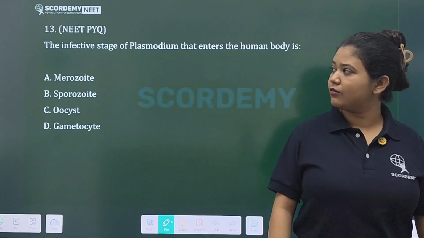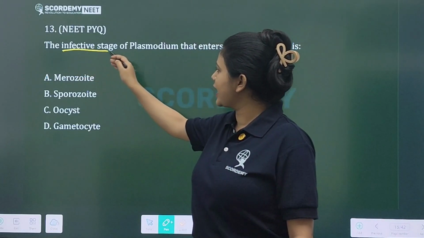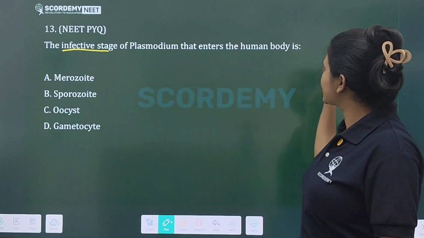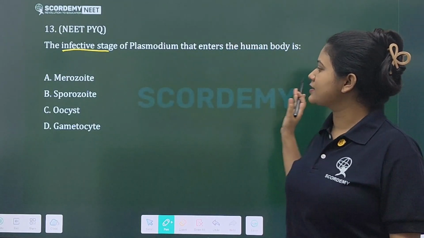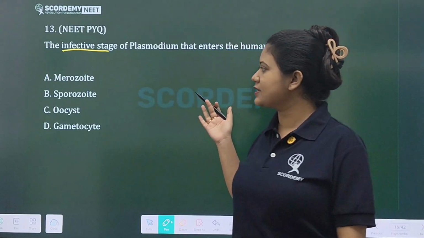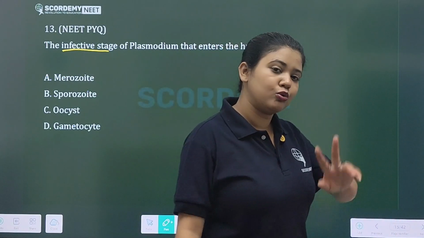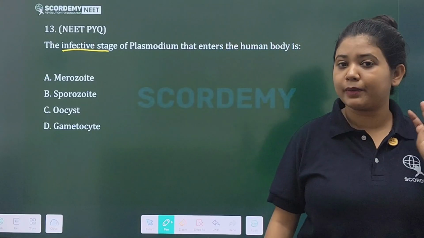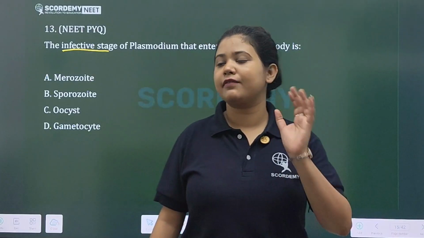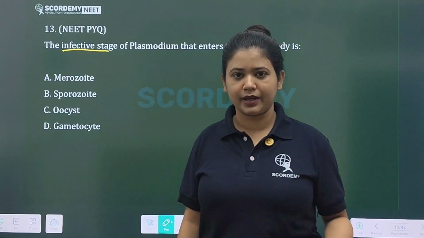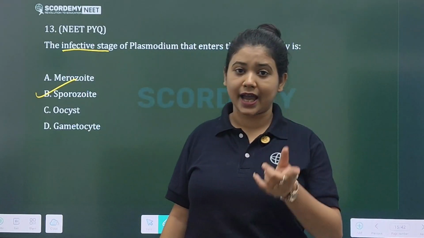Next, question number 13c: the infective stage of Plasmodium that enters the human body. I told you this Plasmodium is a digenetic parasite, it requires two hosts, the mosquito and the human. In humans it undergoes asexual reproduction. So the infective stage that enters the human body is the sporozoite, okay.